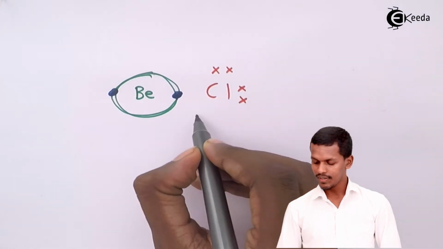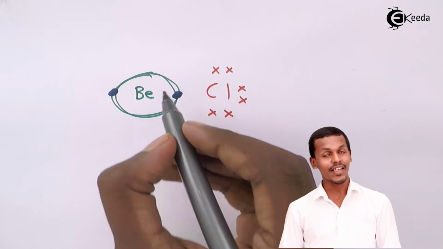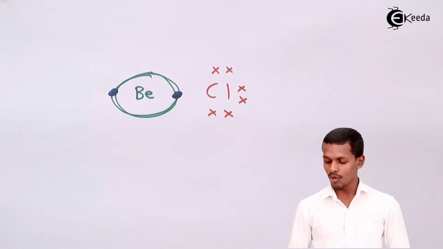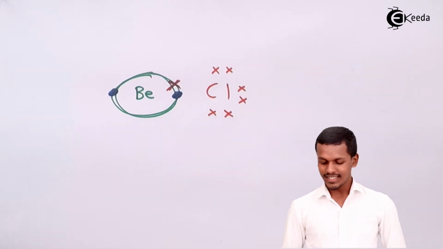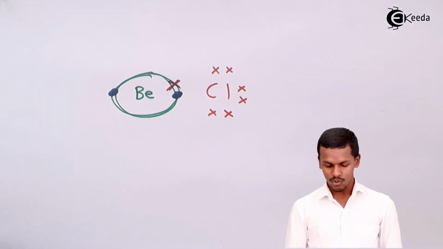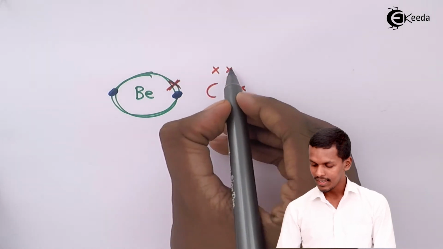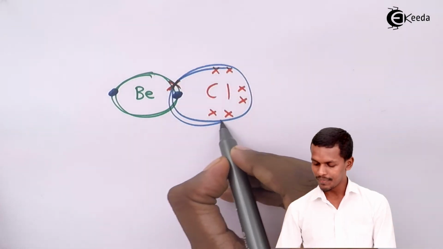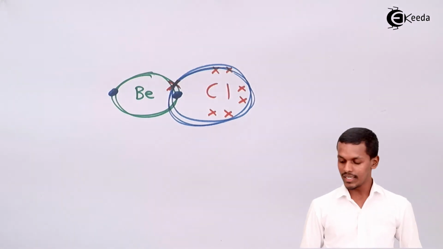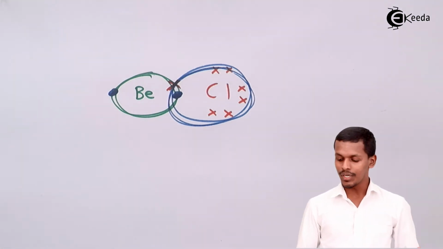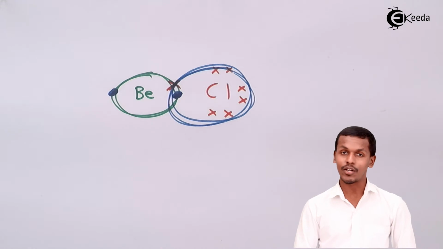3, 4, 5, 6, and the 7th electron, that is what it will form a bond with. So suppose it is this one. That makes the chlorine form a bond between the beryllium and chlorine atom. So that will be one bond formation. But talking about the other chlorine, even that chlorine will form a bond with the beryllium,